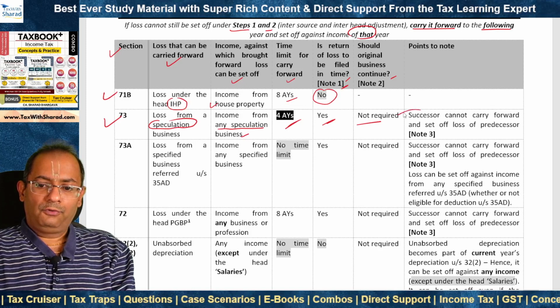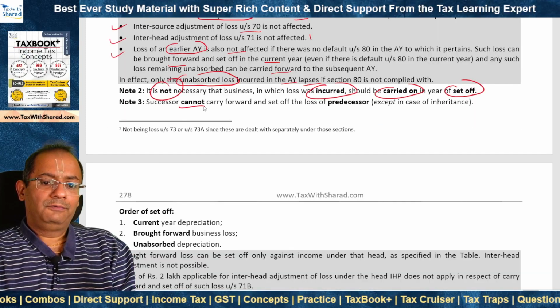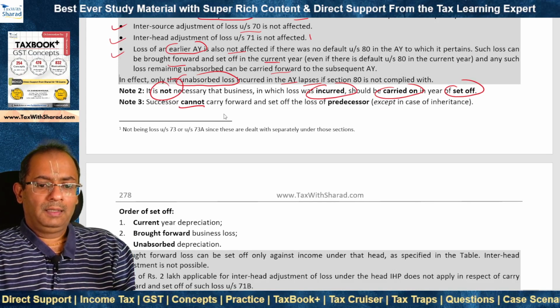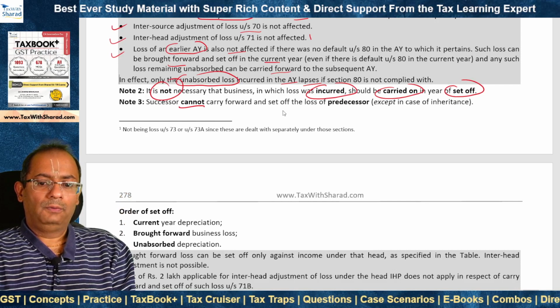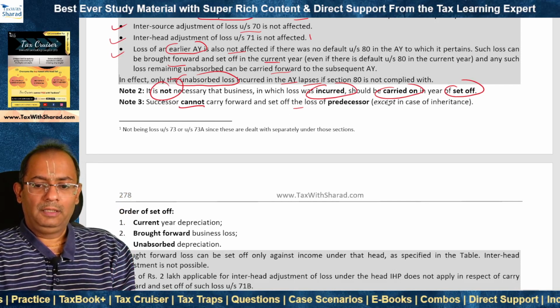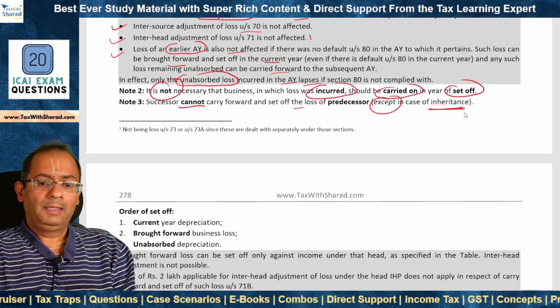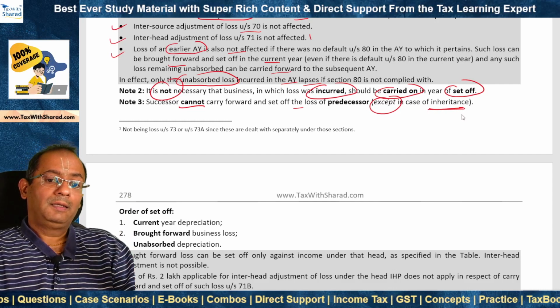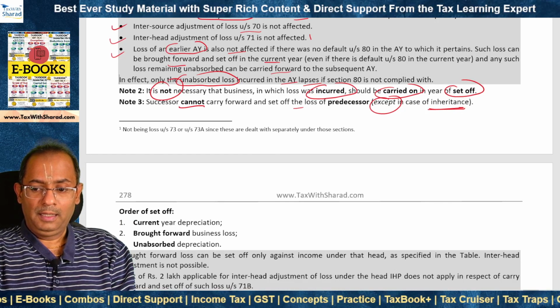Successor cannot carry forward and set off the loss of predecessor. The condition is that if there is a succession in business and if there is a loss of the predecessor, then the successor cannot carry forward and set off such loss. But there is an exception. The exception is in the case of inheritance. In the case of inheritance, even the successor can carry forward and set off the loss of the predecessor, but not in any other case.